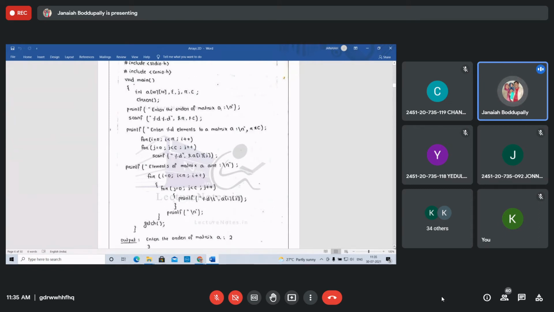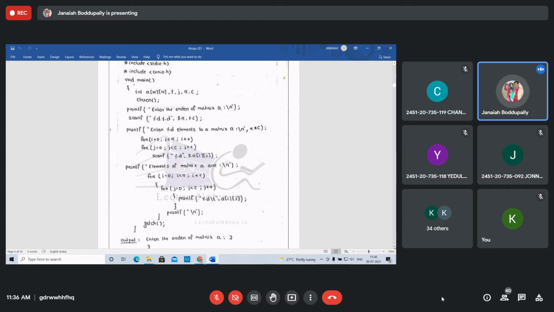Just to display the number of elements, 6 elements you want. How to enter? You can enter using these for loops. For i equal 0, i less than R, i plus plus. For j equal 0, j less than C, j plus plus. R is the number of rows, C is the number of columns. scanf percent d, ampersand of A of ij, where A is the array name. That's it. We do it using these 3 statements. We can take the elements into the array.